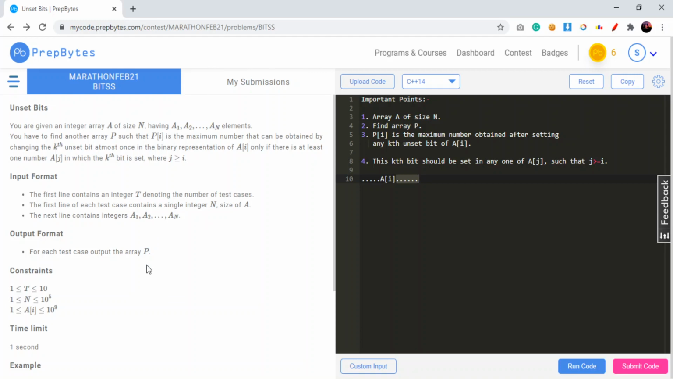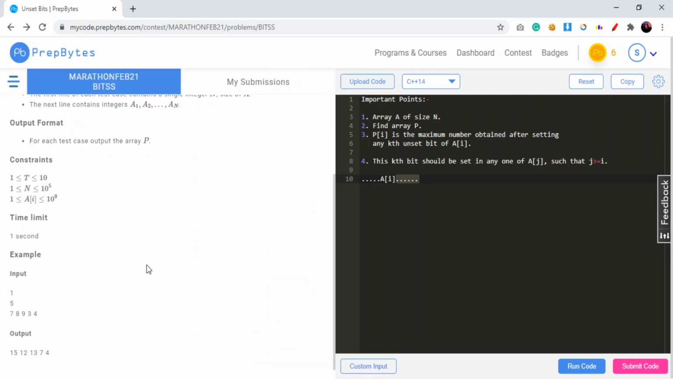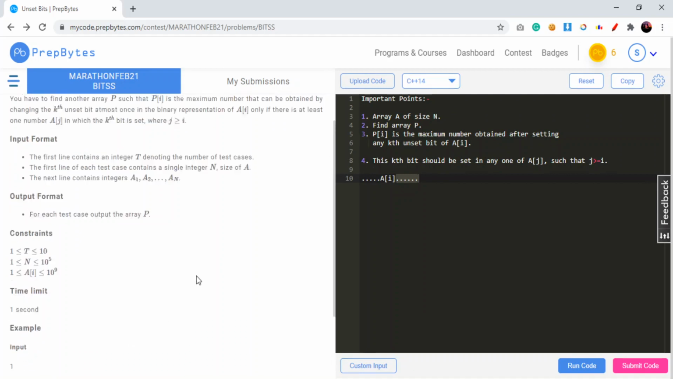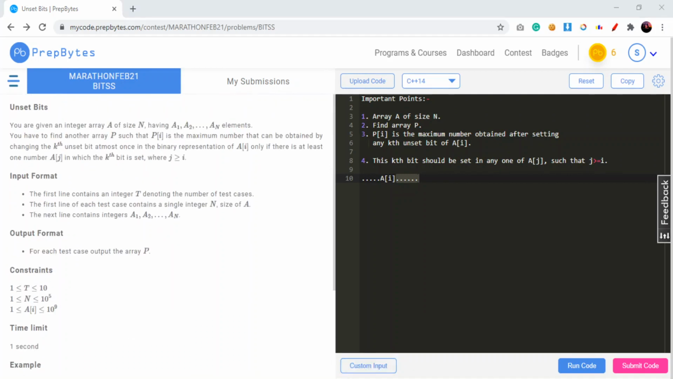The output format is like: for each test case we will have to output the array P. Okay, and the constraints are like: t can be from 1 to 10, n can be from 1 to 10 power 5, and A of I can be 1 to 10 to the power 9. Okay, so we have some large numbers over here, and we will have to note this one. The time limit for this problem would be 1 second, and this is the sample input and output which we would be discussing in our coding section.